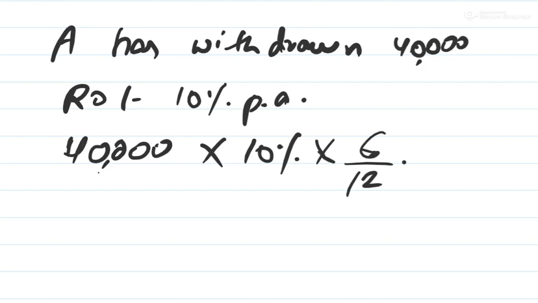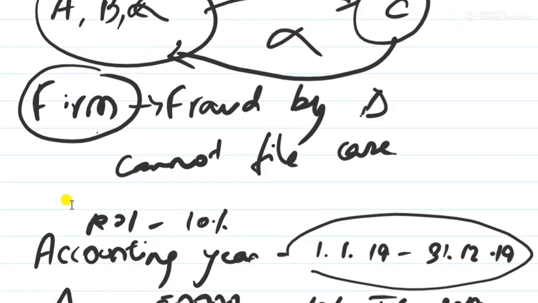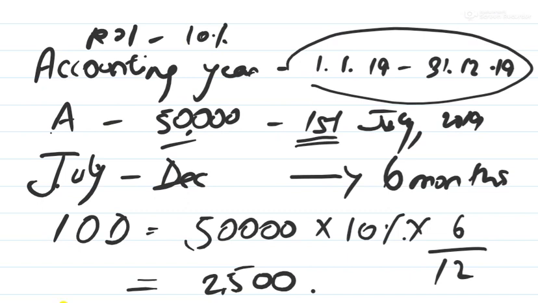Right, so there is a difference between the previous one and this one. In the previous illustration, A had withdrawn 50,000 in July, that is why we took 6 months. Suppose he didn't withdraw the money in July, he withdrew 50,000 on 1st October. Then what would be the number of months?